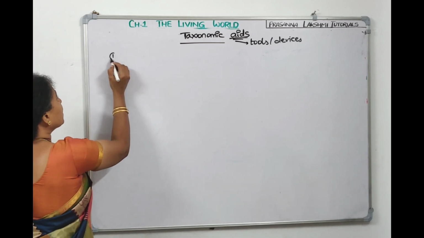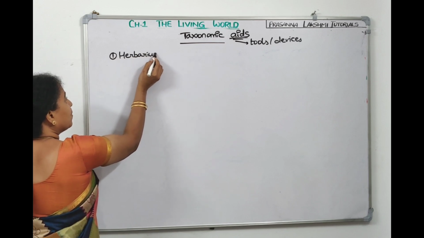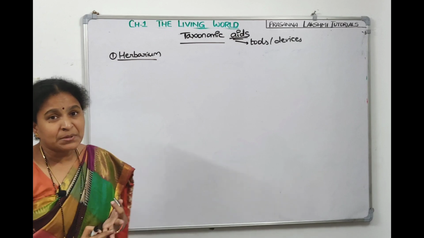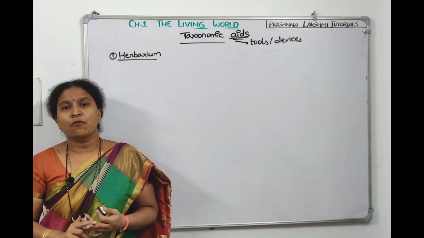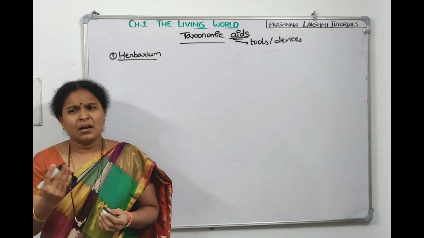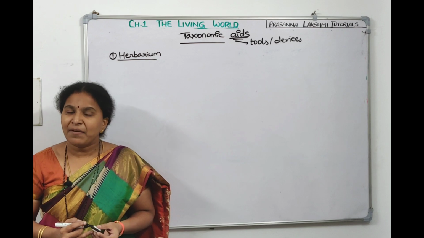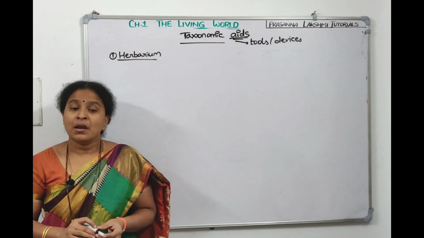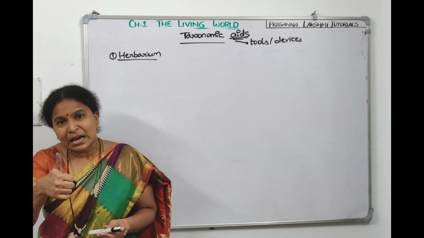The major taxonomic aids which help us in taxonomy: the first one is herbarium. Museums are there. Botanical gardens are there. Zoological parks are there. These 4 are the main. Keys are there. Catalog, monograph, all these things are also there. We'll go one by one. First we'll start with herbarium. What is herbarium? Herbarium is a place where plants are preserved.